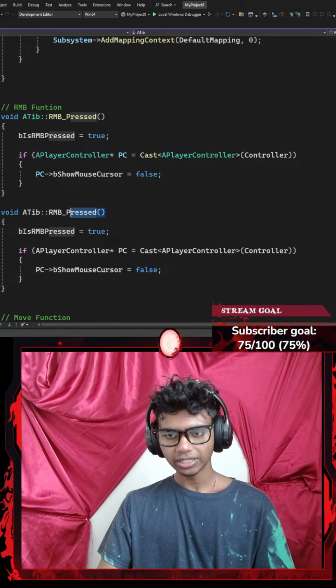The function is called something like look that requires a constant parameter of an F input. So let's go with something like an F input action value.